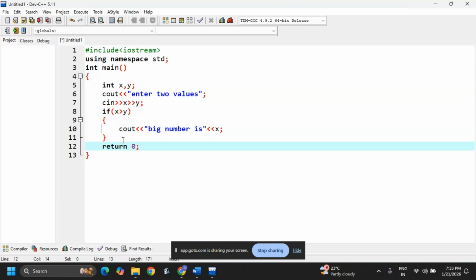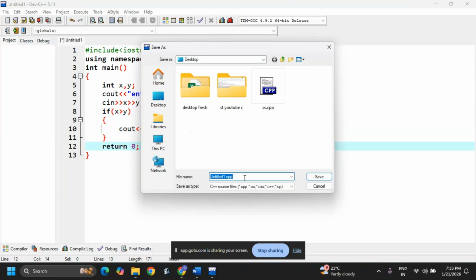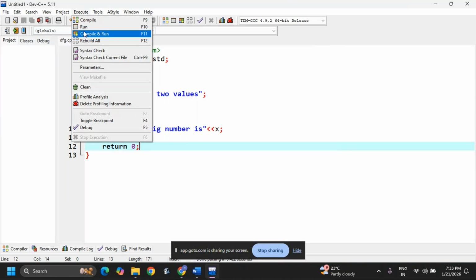Now I'm running this. First I need to save this with a different name, some name I'm saving. It is recommended to keep proper names, but to save time I'm taking a different name. According to the coding standard you should use a meaningful name, like if demo or if else demo, or two numbers big. Now I'm running the code.